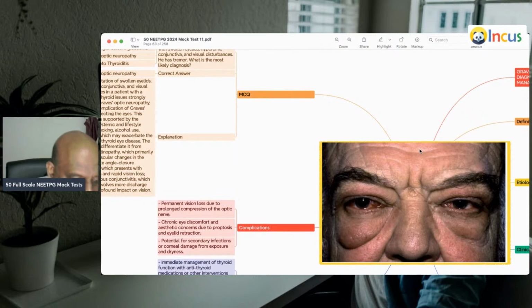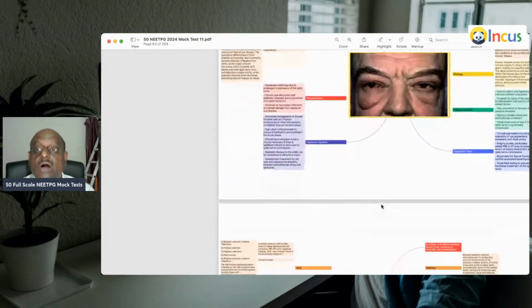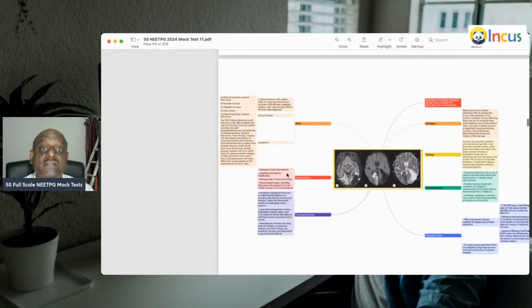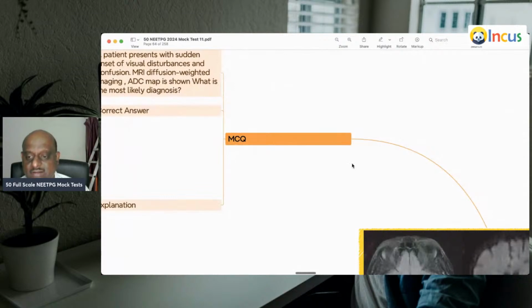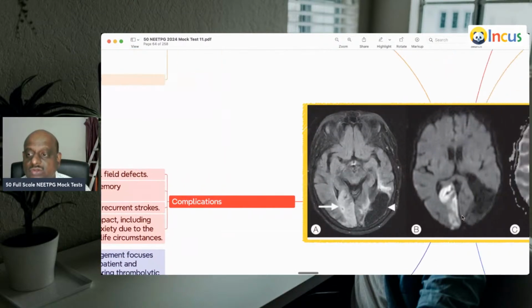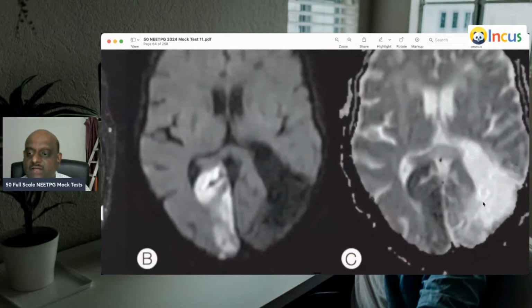To diagnose Graves, the most important thing you need to remember is the presence of ophthalmopathy and eye changes. It is very, very important. A patient presents with a sudden onset of visual disturbances and confusion. So the MRI has been presented to you.